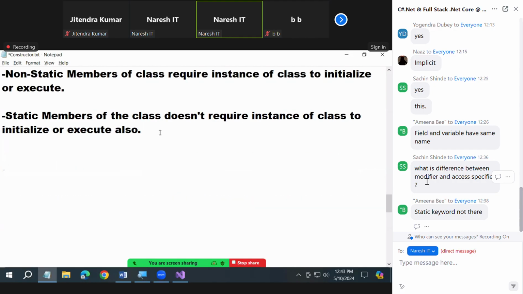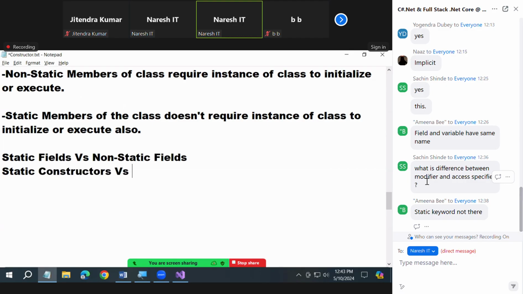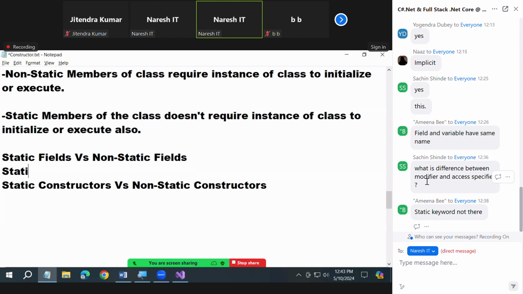I'll tell you in detail about each and everything. First, we'll see static versus non-static fields. Then we'll understand static constructors versus non-static constructors. Second, we'll come across static methods versus non-static methods.